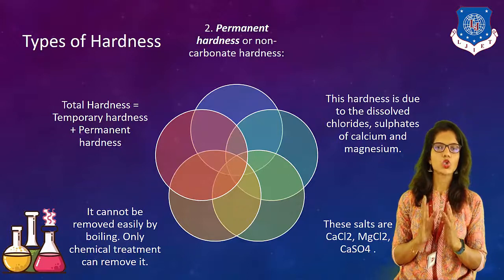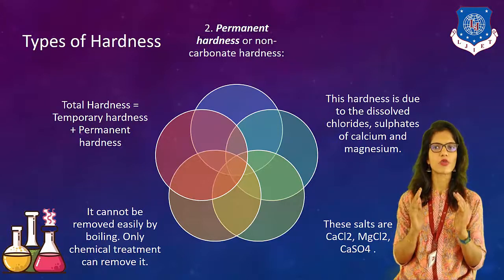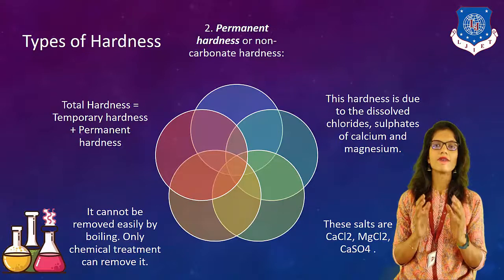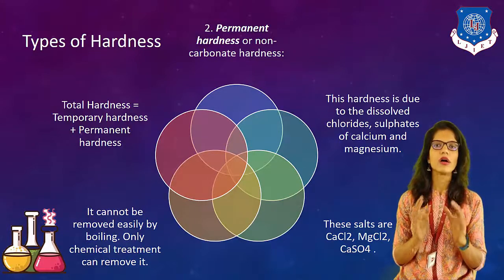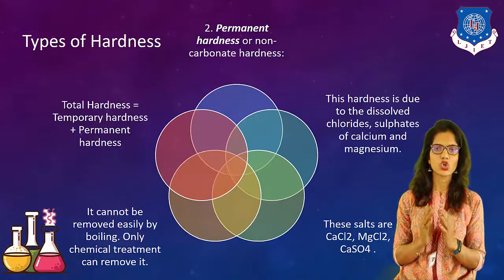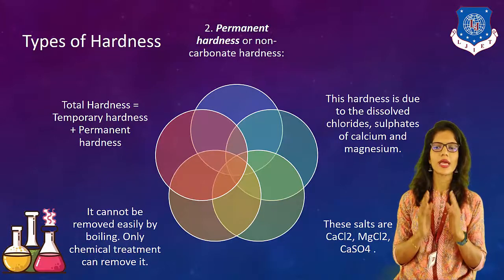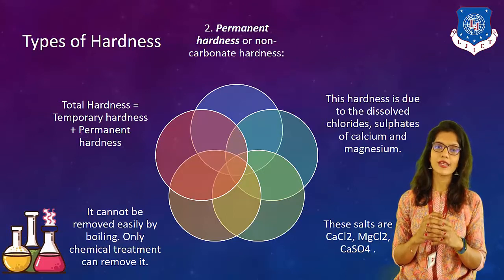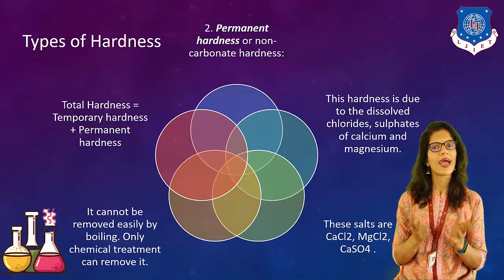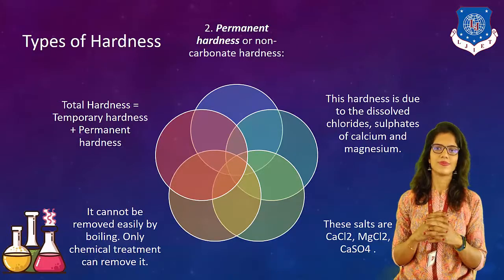We know that two positively charged ions are responsible: number one, calcium, and number two, magnesium. The salts which can cause permanent hardness are CaCl2, MgCl2, CaSO4, MgSO4, etc.